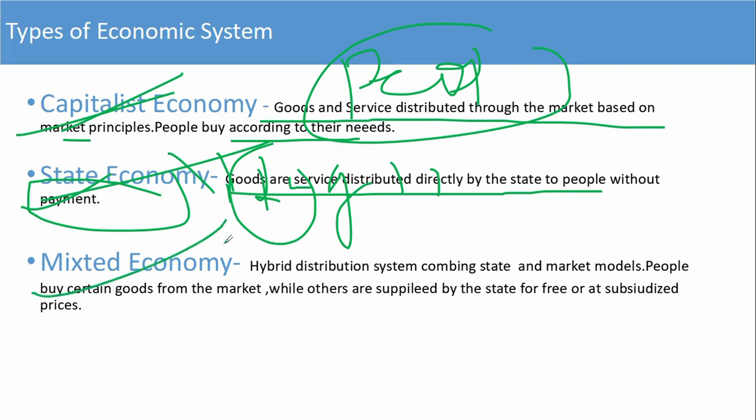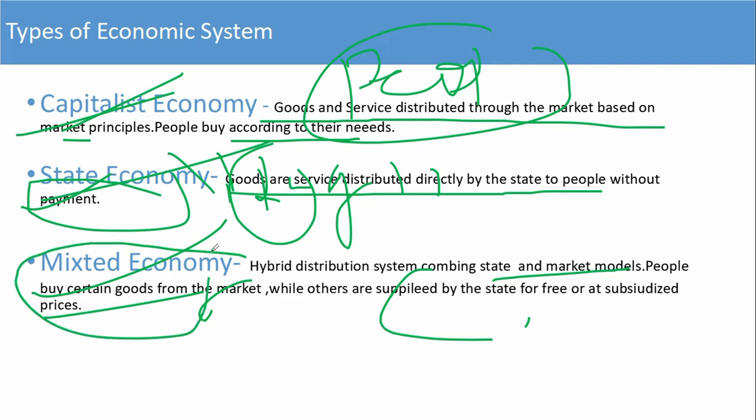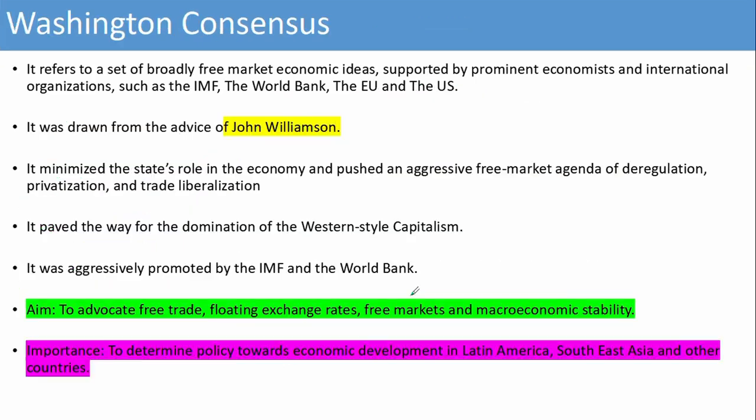And the mixed economy is a hybrid system. In both market models, people buy certain goods from the market while others are supplied by the state for free or at a subsidized price. India is a real-time example of the mixed economy.